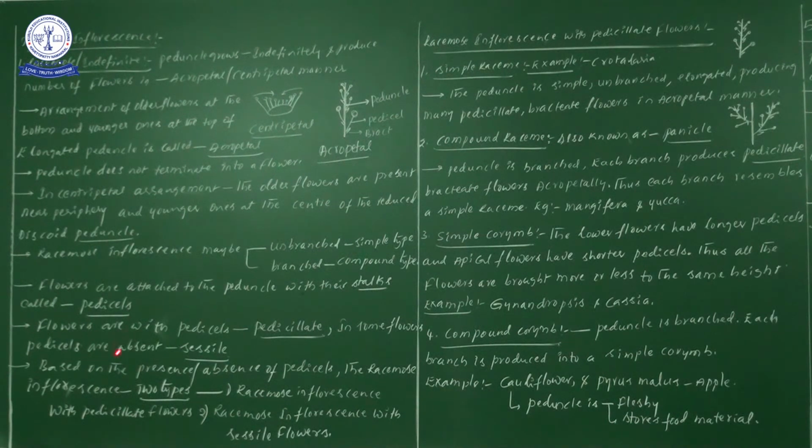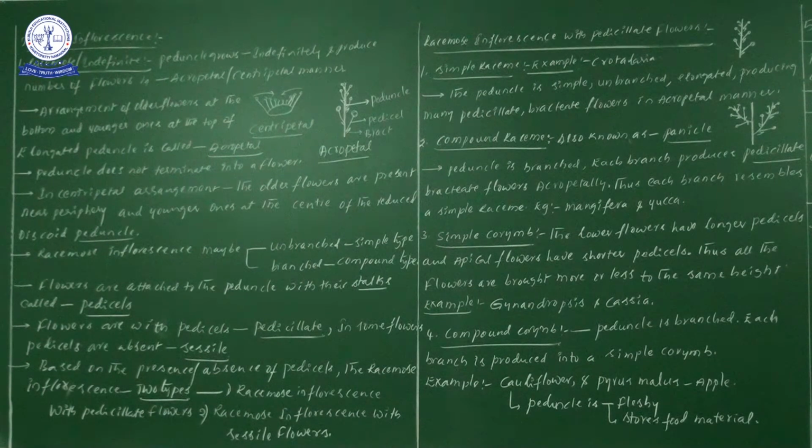Now, if the flowers have pedicels, we call such a flower a pedicellate flower. Don't forget, it is important. In some flowers the pedicels are absent.